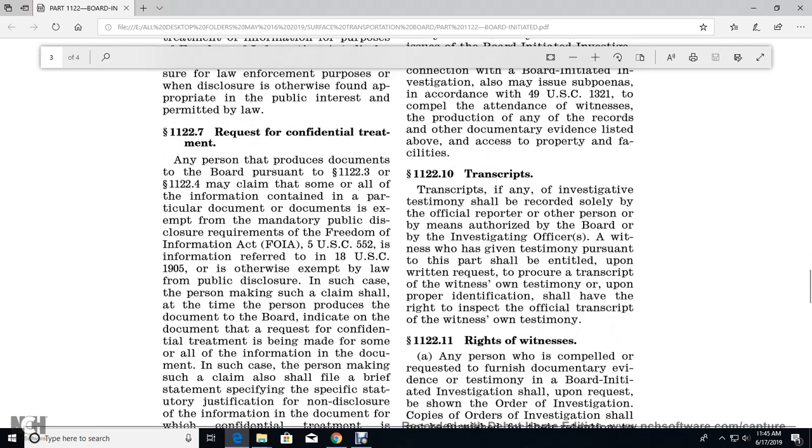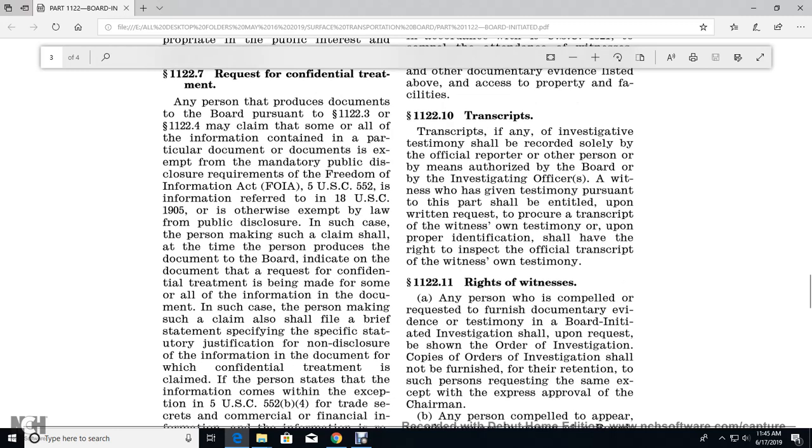1122.10, transcript. The transcript of the investigative testimony shall be recorded solely by the official reporter or other person authorized by the board or investigating officer. A witness who has given testimony pursuant to this part shall be entitled, upon written request and procedure, to procure a transcript of their own testimony, or upon proper identification shall have the right to inspect the official transcript of their own testimony.